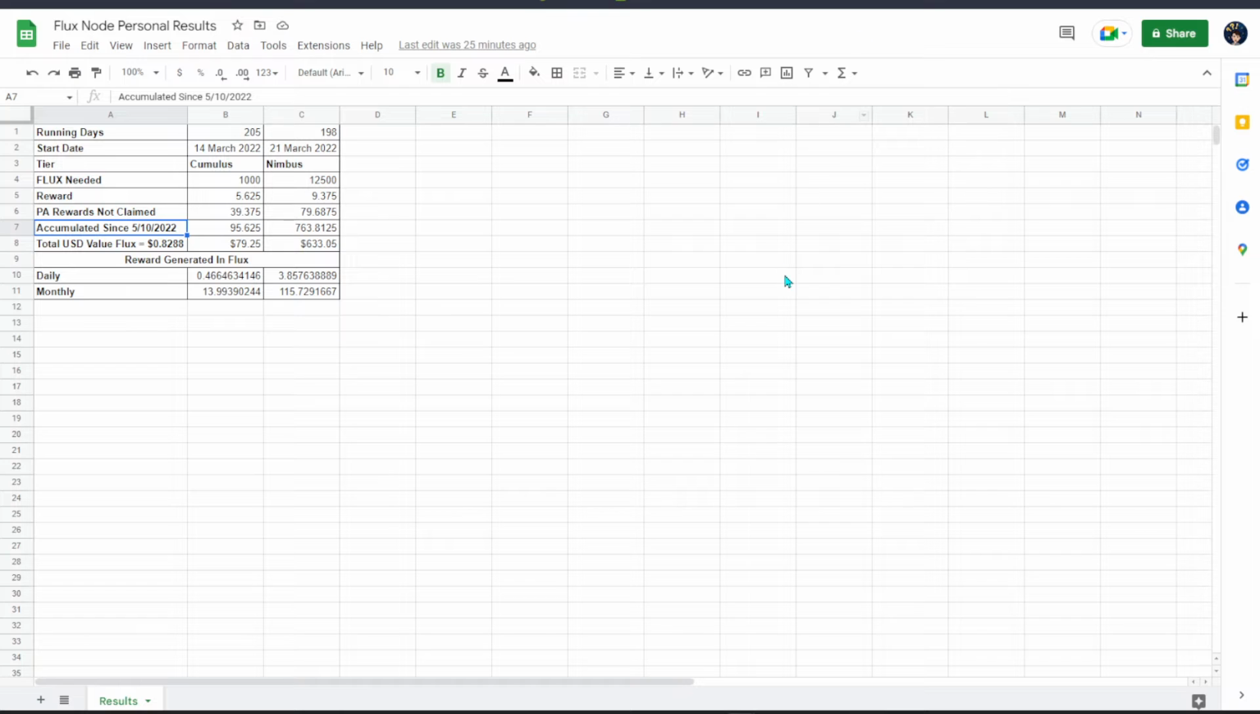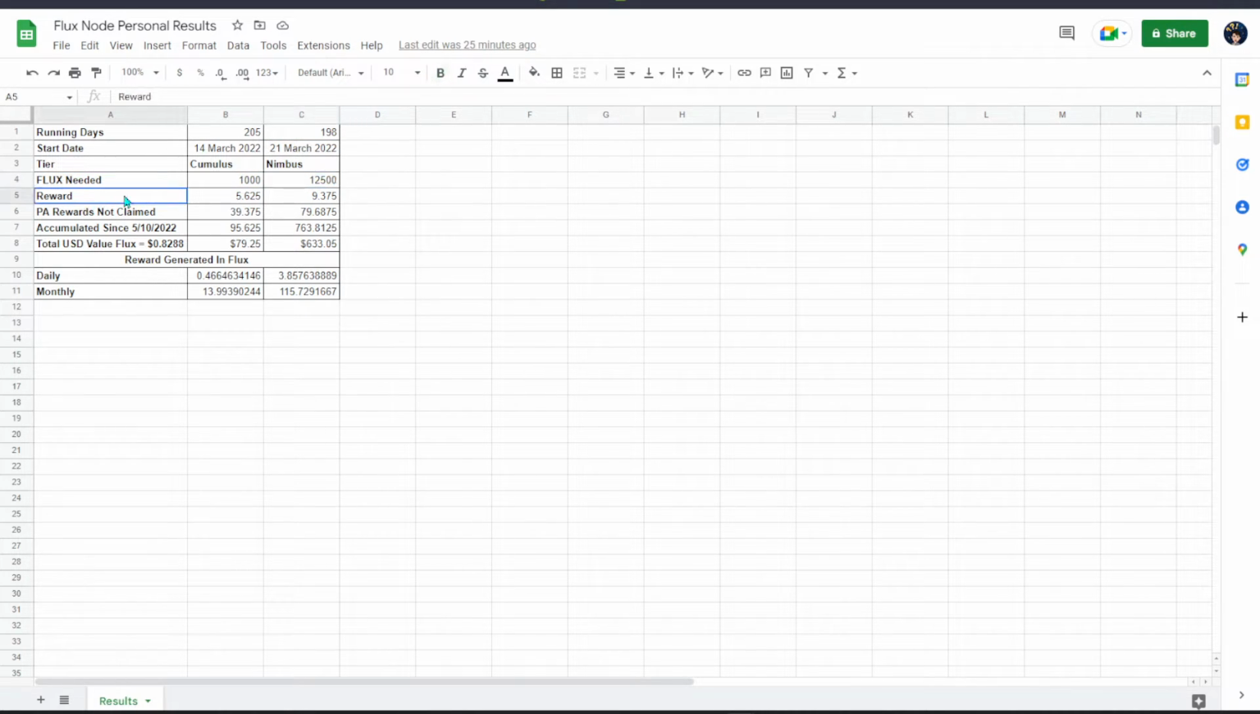So over here I'm going to show you my personal results. These are the actual results that I have. For Cumulus, I started on the 14th of March, and as of today it is the 5th of October, so 205 days running time. Nimbus started 21 March, 198 days running time, and the Flux needed to get started basically is 1k and 12.5.